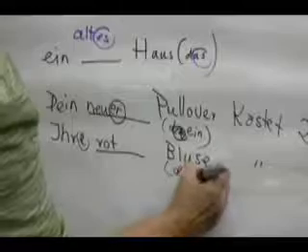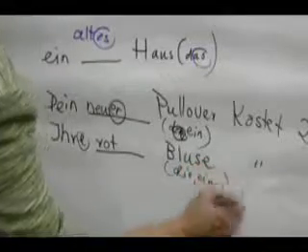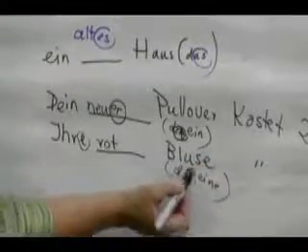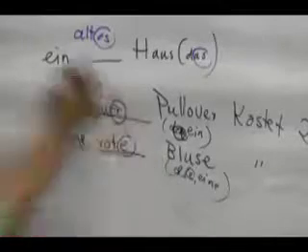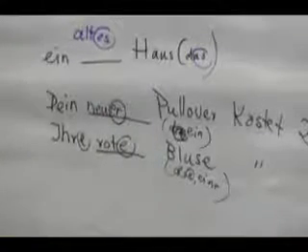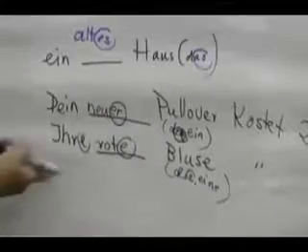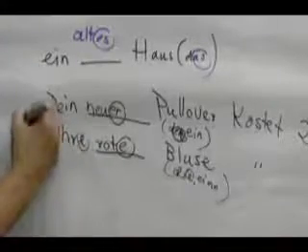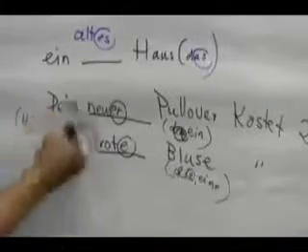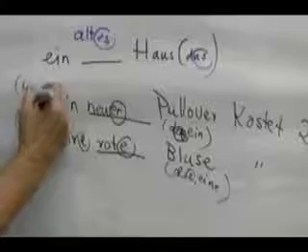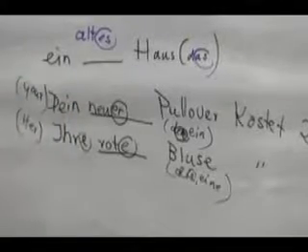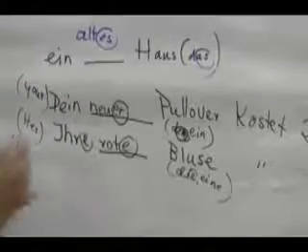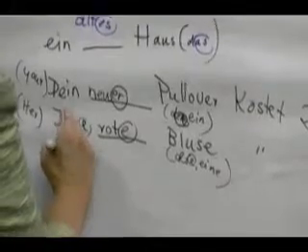Yeah? Die, eine. So we borrow the ending from the die word, stick it on the adjective, die rote Bluse. Ihre rote Bluse. And ihre means her, right? Her red blouse, dein meant your new sweater. I'm using possessive adjectives here to give you some examples.